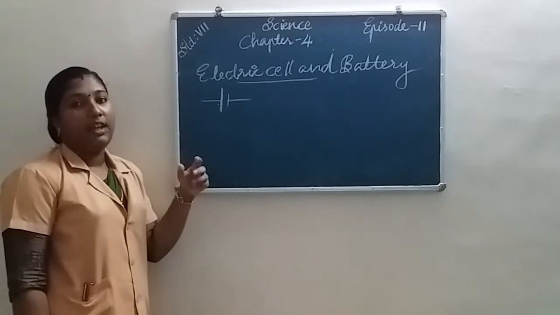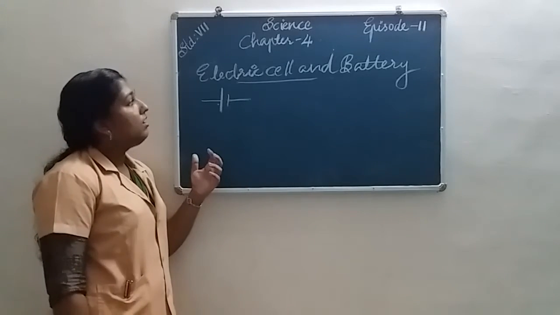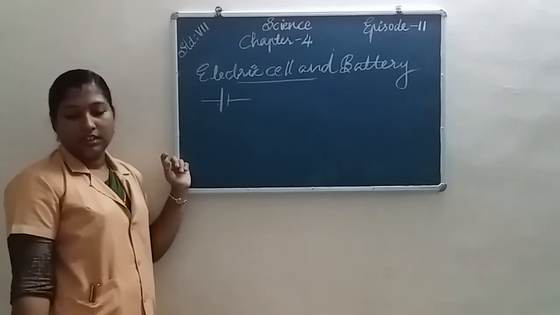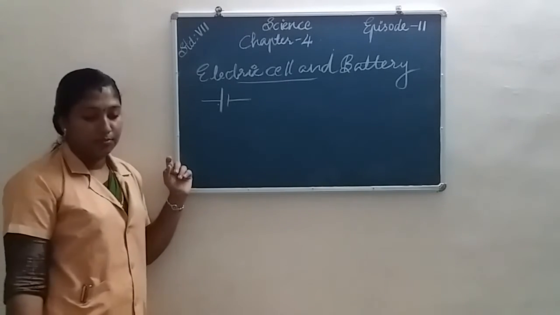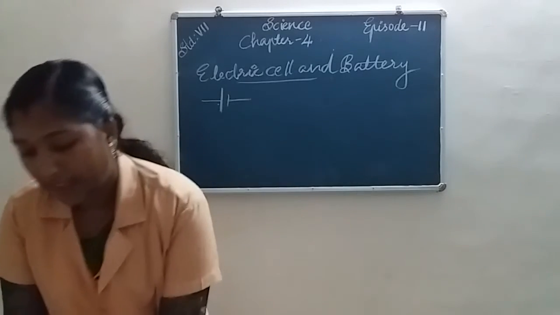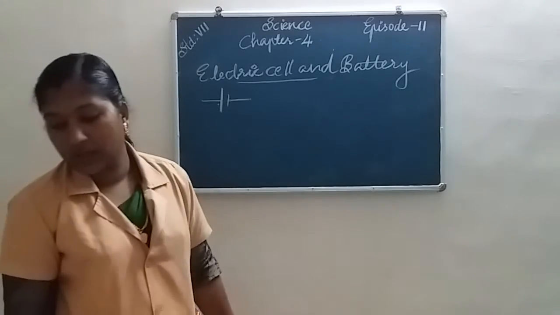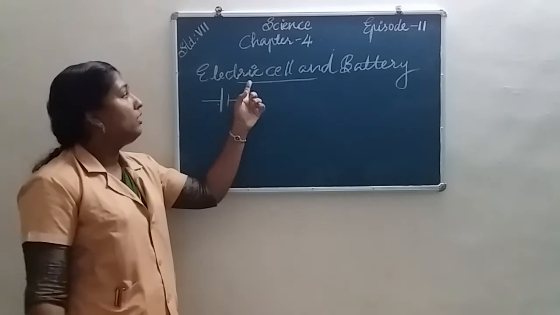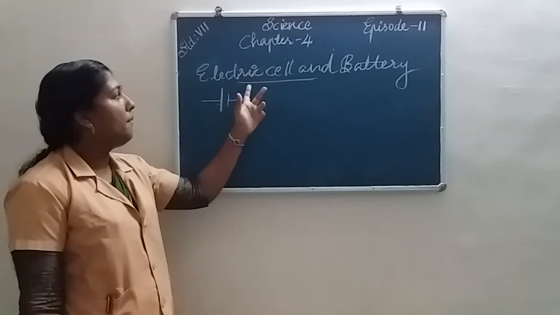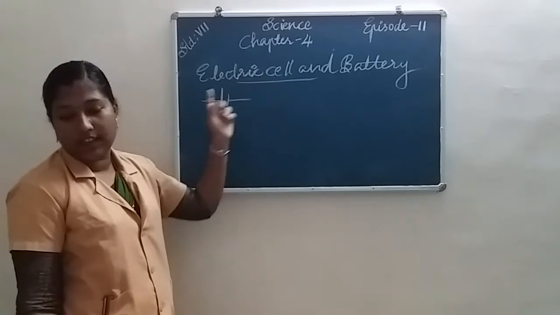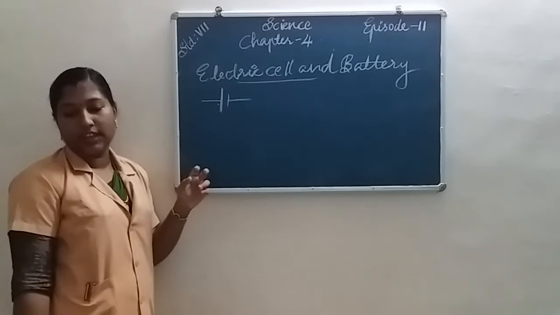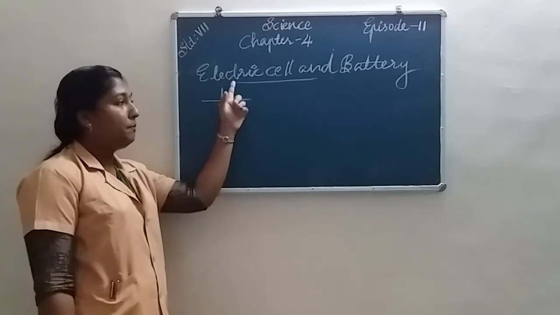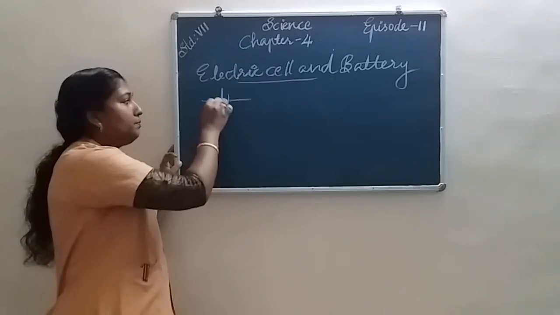Many devices work with the help of electric cells, such as TV remotes and toy cars. In your textbooks, page number 161, different types of devices are given. They work with the help of electric cells, such as torches, toys, TV remote, etc.